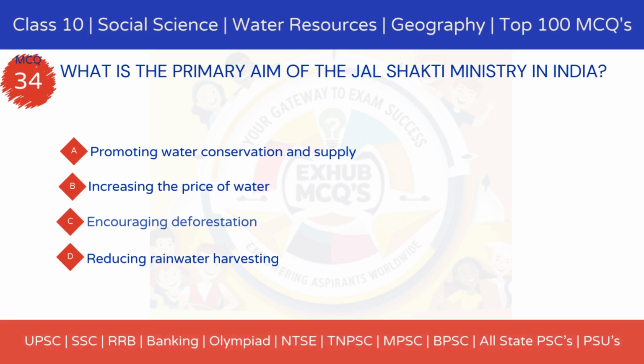What is the primary aim of the Jal Shakti Ministry in India? Option A, promoting water conservation and supply. Option B, increasing the price of water. Option C, encouraging deforestation. Option D, reducing rainwater harvesting.